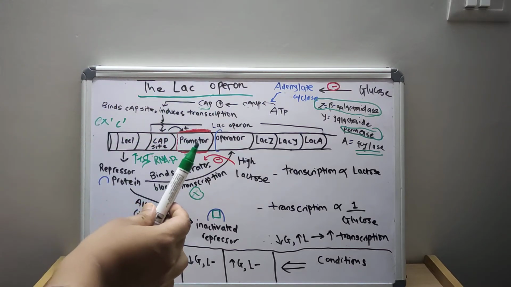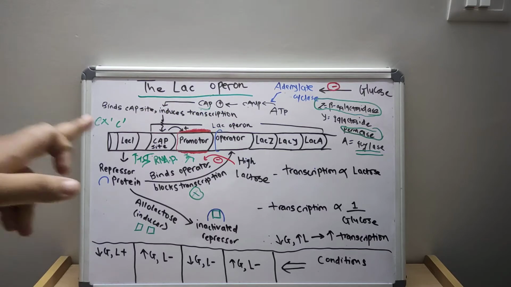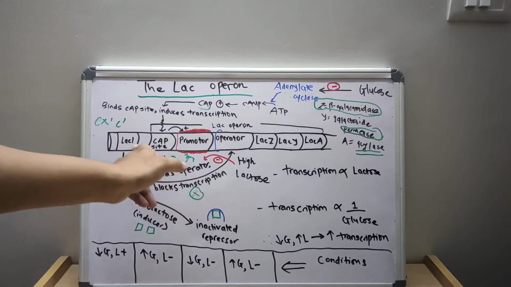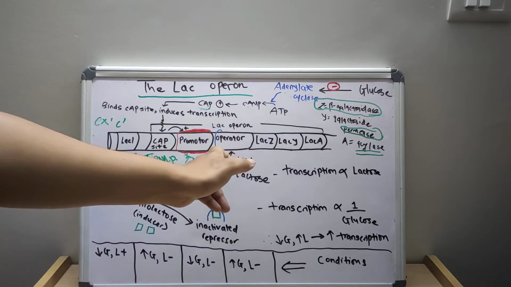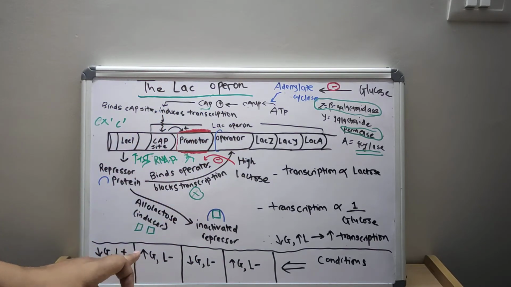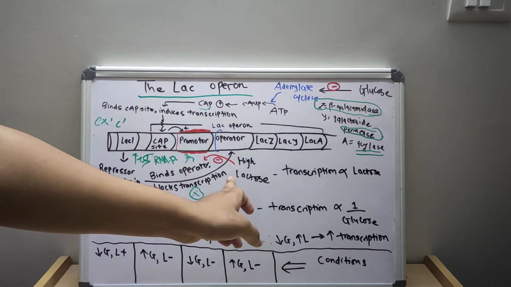However, if there is the presence of lactose, then lactose inhibits the binding of the repressor protein to the operator, which leads to a higher transcription rate. In the presence of lactose in the medium, the repressor molecule has high affinity for lactose.